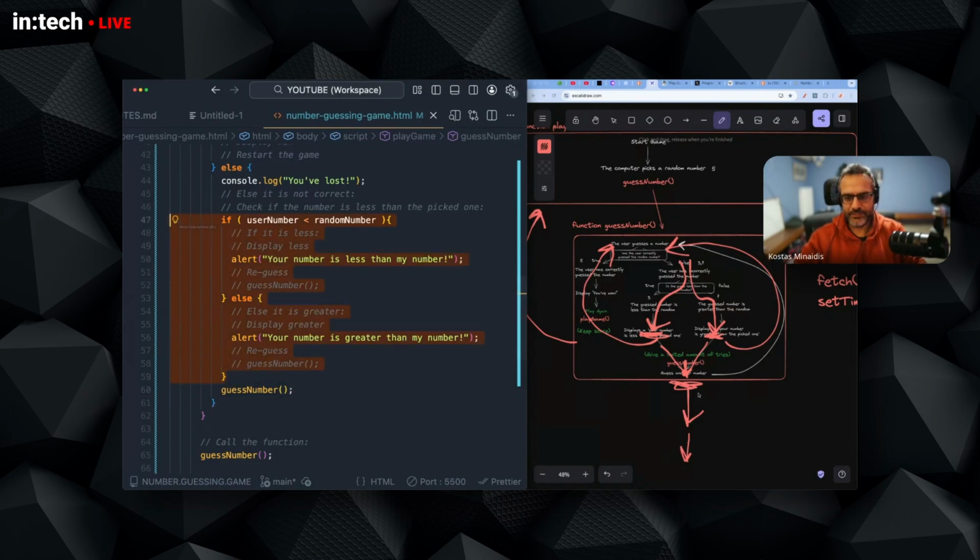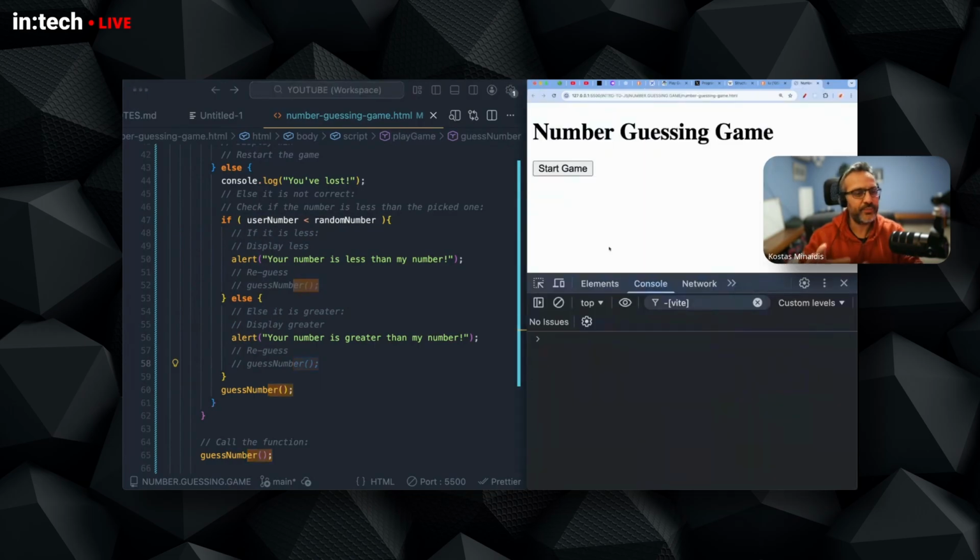At this point, we don't care whether the number was less than or greater than. We want to give the user another chance of rerunning the logic. But even if I were to put this guess number here and here, it would still function in the same way. This is kind of like an optimization and simplifying the logic a bit.